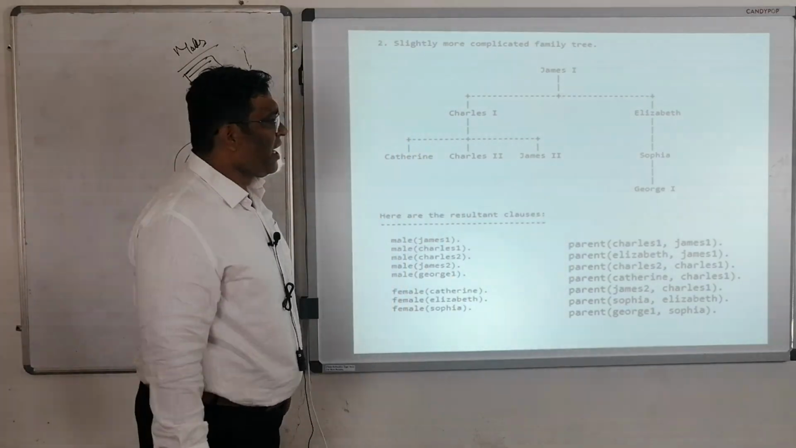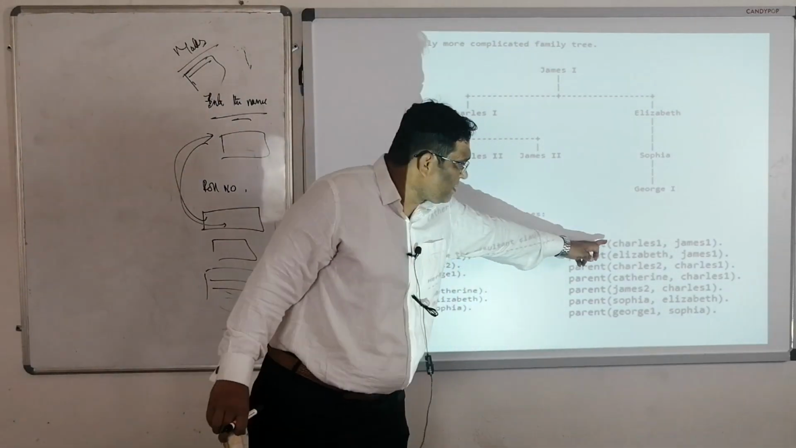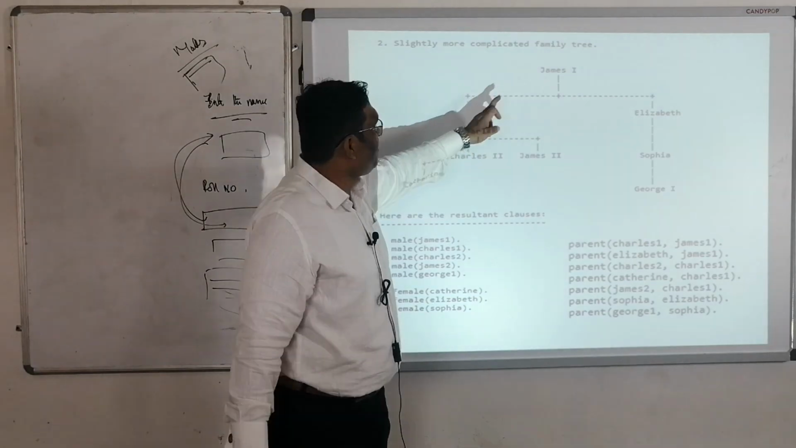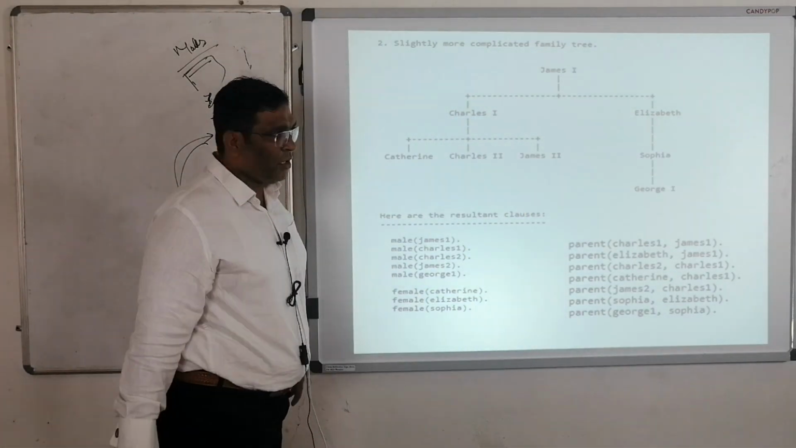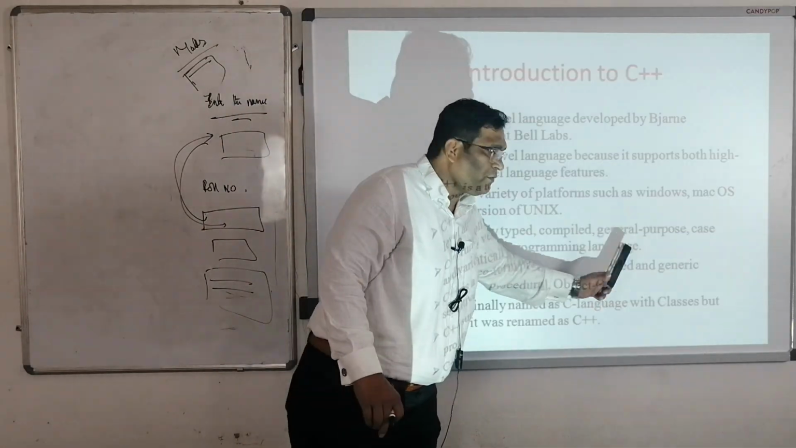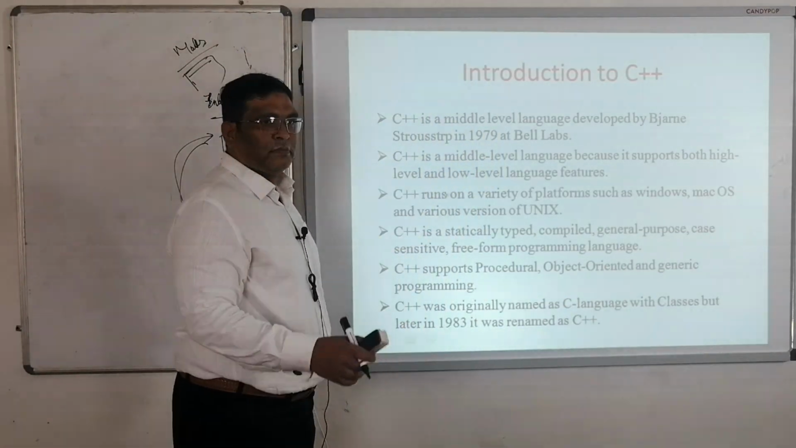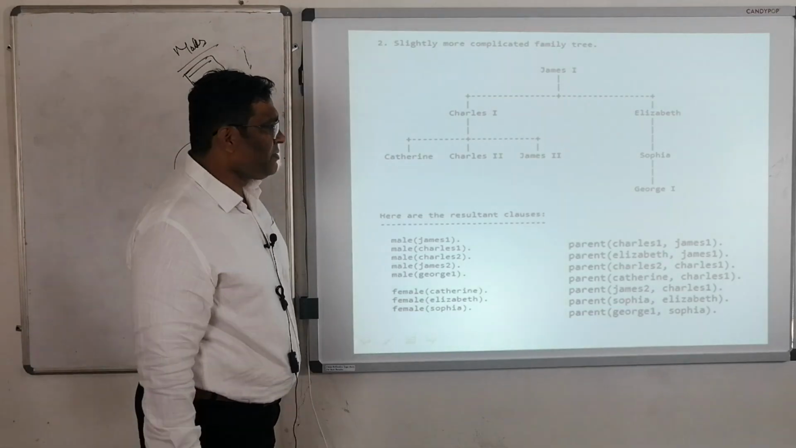Parent: Charles is the parent of James? Sorry, James is the parent of Charles. Yes, James is the parent of Charles.